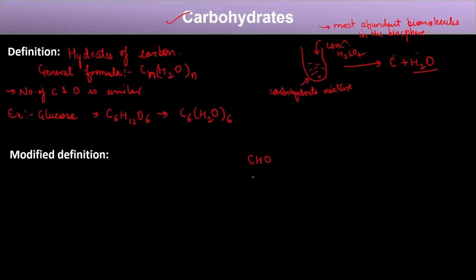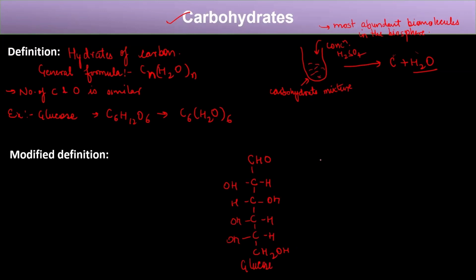If we draw a linear structure of glucose, it will look something like this. Glucose has 6 carbons, with OH, H, OH, H, OH, H, OH, H and CH2OH. So this is your glucose.